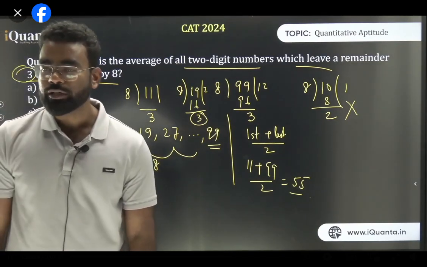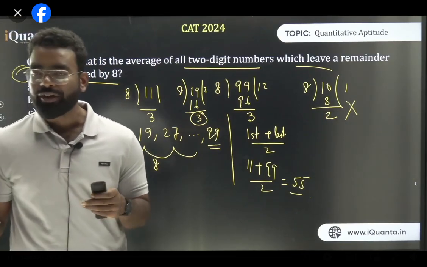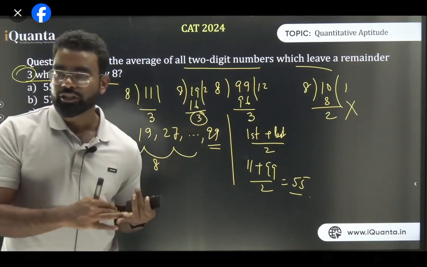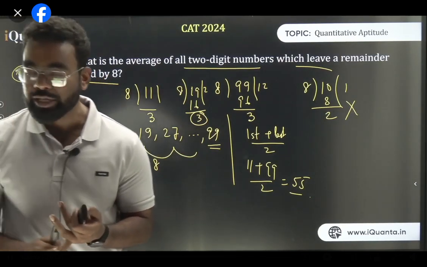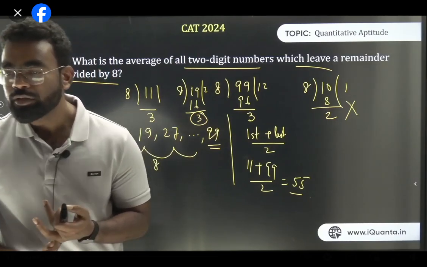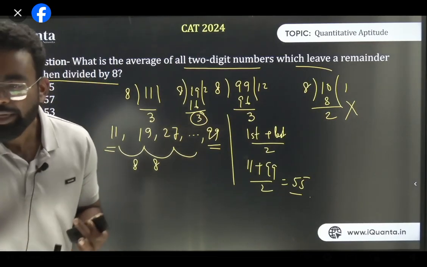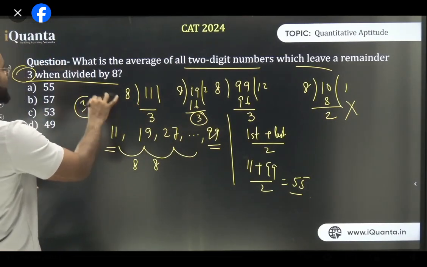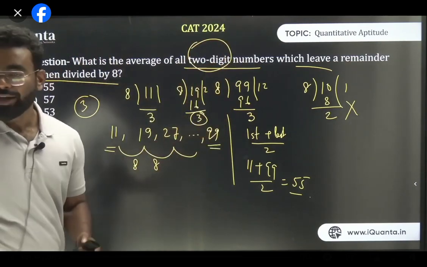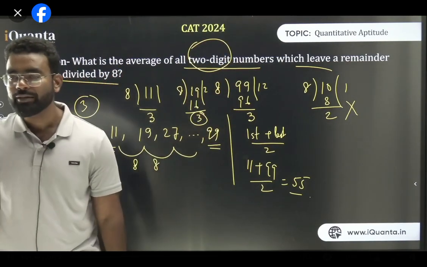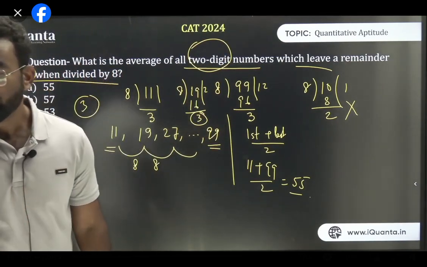Am I clear? Everyone? So don't go for the middle values, guys, because middle values you need to find, right? It is much harder. So always go for the first value or the last value. Yes, it contains 3, but 3 is not a two-digit number, right? Sarika, the problem is 3 is a one-digit number, but it is given two-digit numbers, no? So that's why we have to take 11. Clear? All of you guys? Fair enough? Shall we proceed?